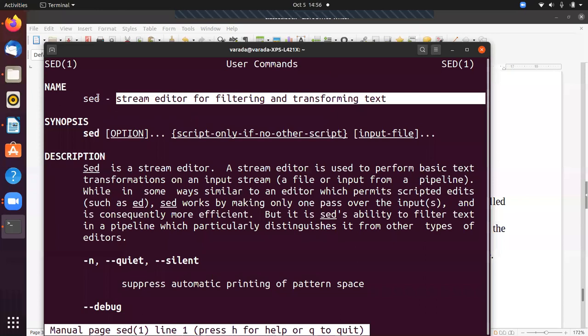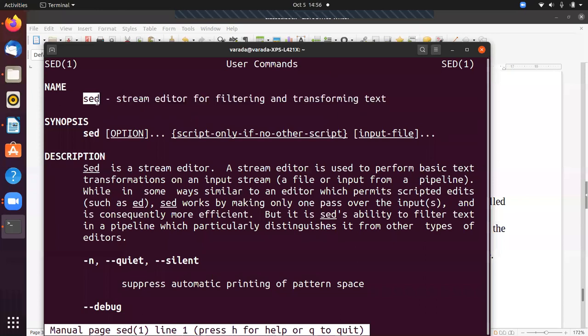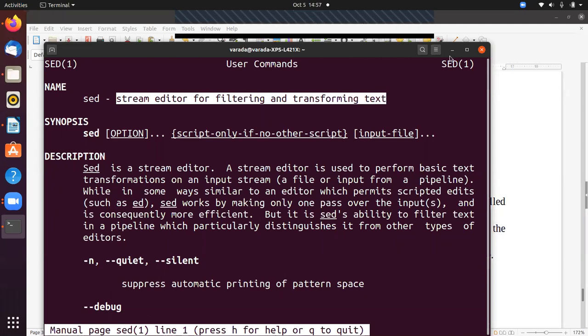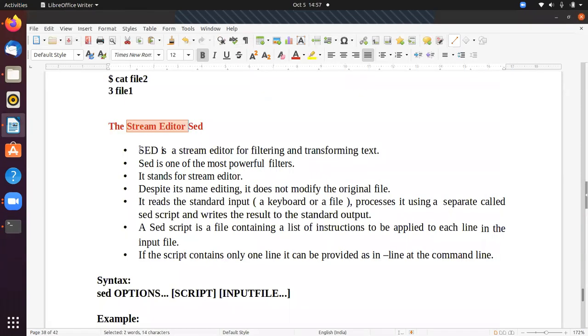So what is the purpose of SED? SED means stream editor. The stream editor is used for filtering and transforming text. SED is one of the most powerful filters. That means by using this filter, you are going to alter the data. You can apply the commands to each line in the file. It stands for stream editor.